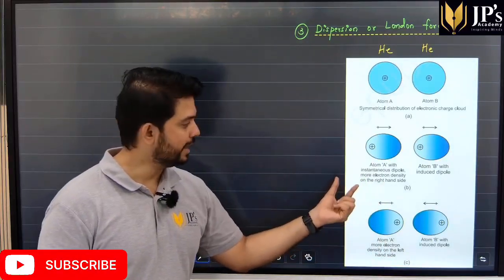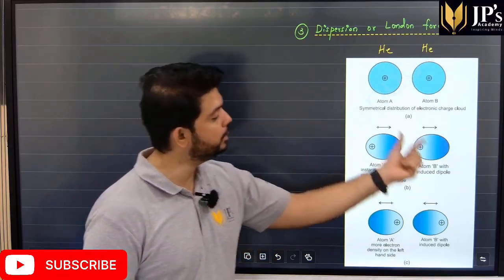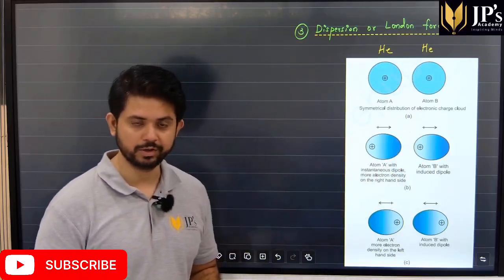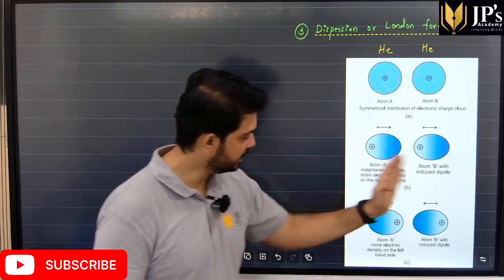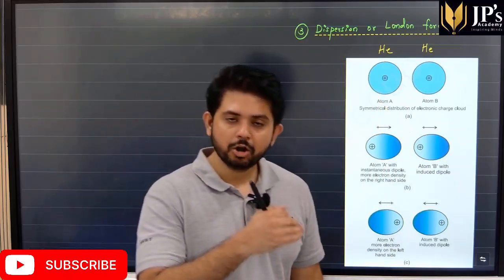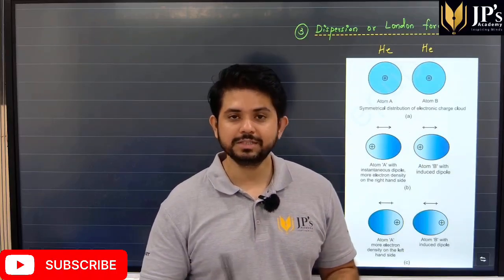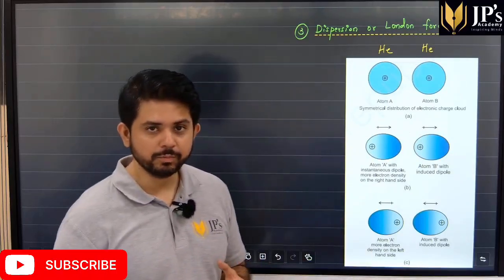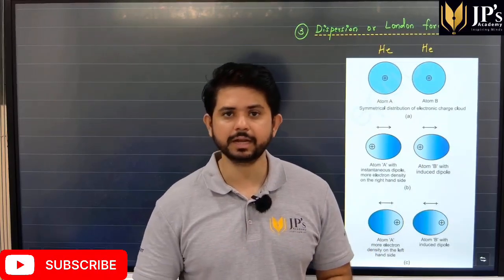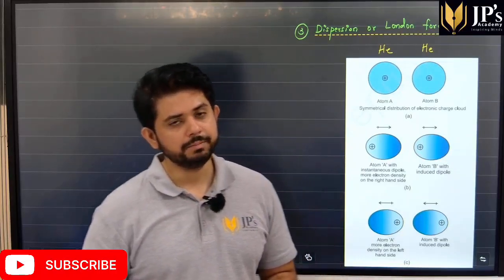Now what happens because of that? It induces a dipole into another atom or molecule which is present over here. And this interaction between the two is called dispersion or London forces. Out of all the forces that we have studied till now, this is the weakest, because the interacting molecules have to be as close as 500 picometers. So the distance between the interacting particles can only be less than 500 picometers.